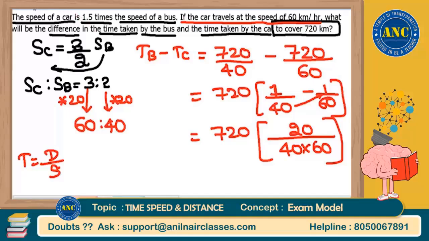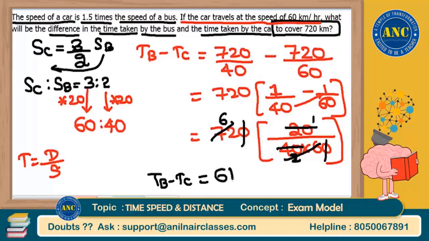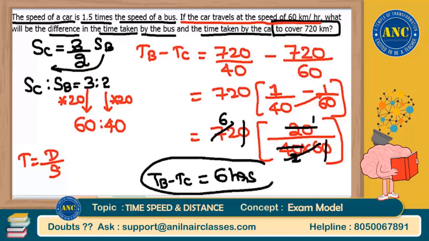What are you left with here, sir? You are left with 20 into 1, 20 into 2. 2 again, 2 into this 0 will get cancelled. So this also will get cancelled. So this is 2 into 6 is 12. 12 into 6 is 72. That means time difference between bus and car is nothing but 6 hours. Answer for this question is 6 hours. I believe the idea is clear.